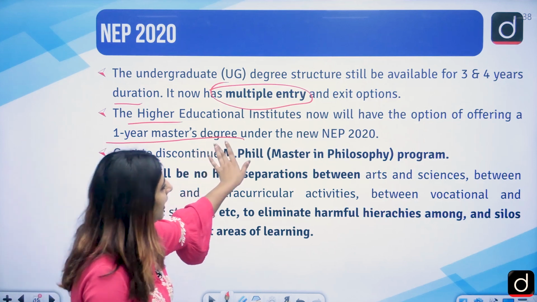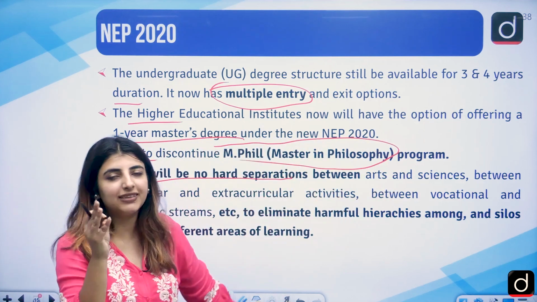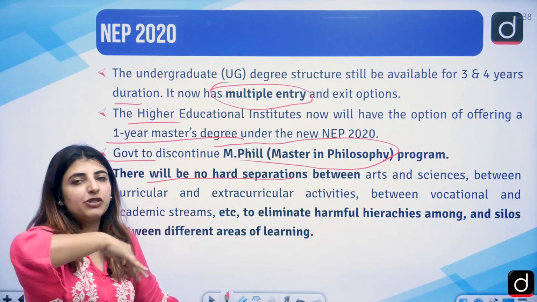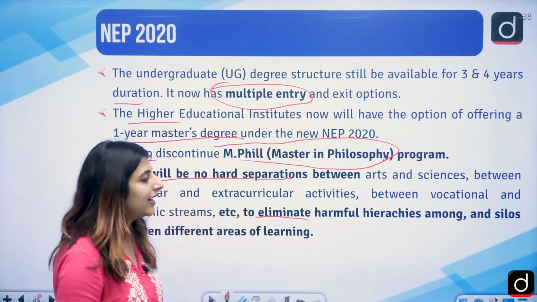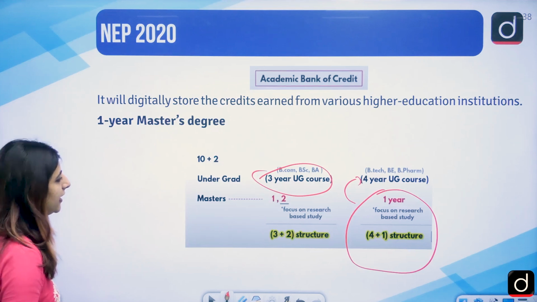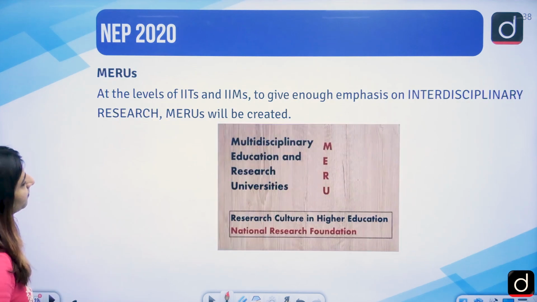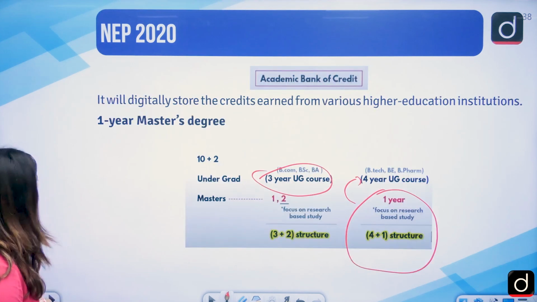Government to discontinue MPhil, we have talked about this very particular thing. No hard separations between arts and sciences. You can choose between different subjects, right? To eliminate harmful hierarchies amongst and silos between different areas of learning. We are going to see it here as well. Correct? So no hard and fast distinction is there.